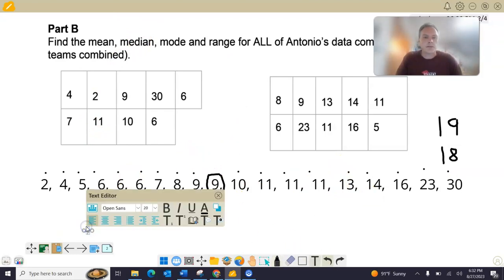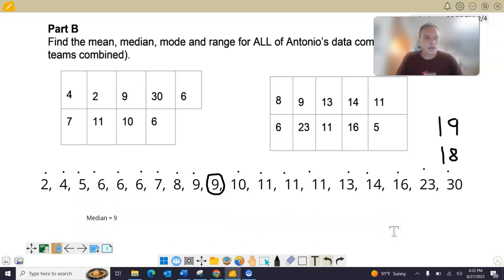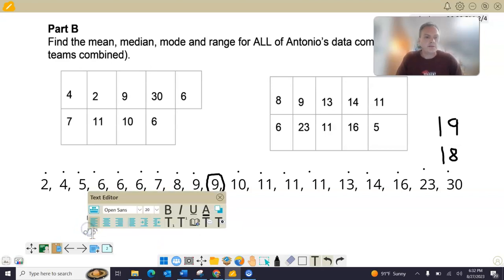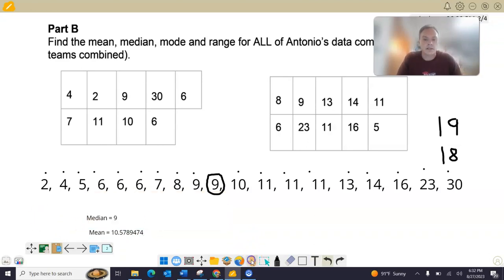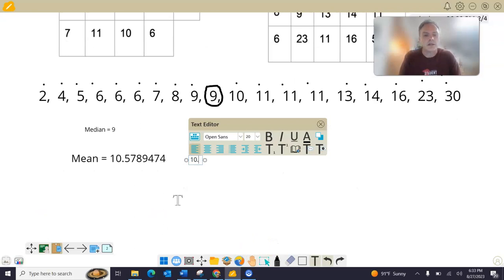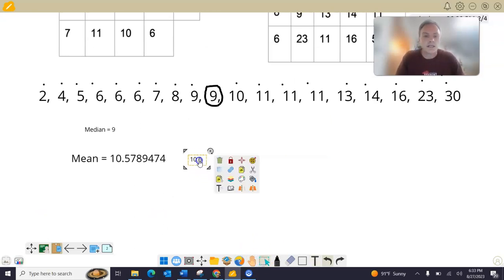And then we could also add up all these numbers and then divide by 19. So when you add them all up, 201. So 201 divided by 19, and you get this number 10.5789474. And that's as far as my calculator goes. So we're just going to round it off. A lot of you rounded at different places. That's okay. I wasn't picky of where you rounded it. You could say 11. You could say 10.6. You could say 10.58. That's all fine. But you can't say 10. 10 is not right. This number does not round to 10.